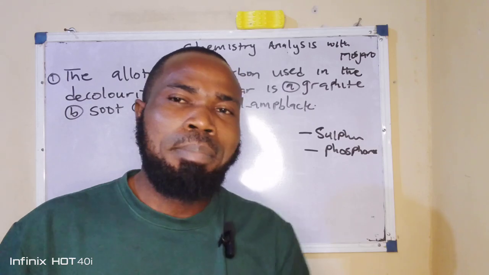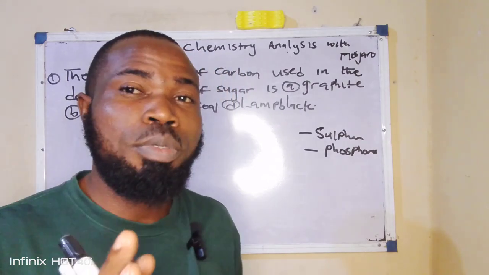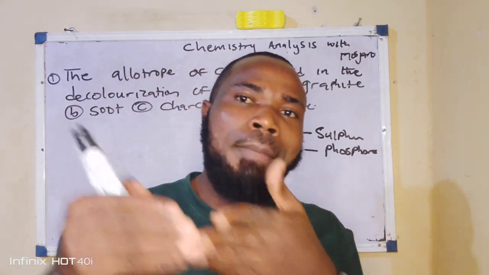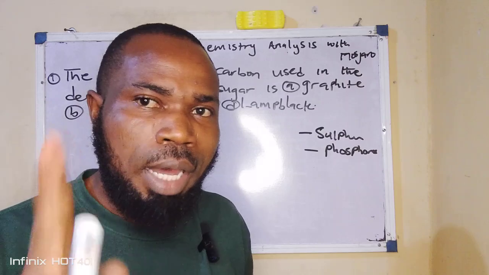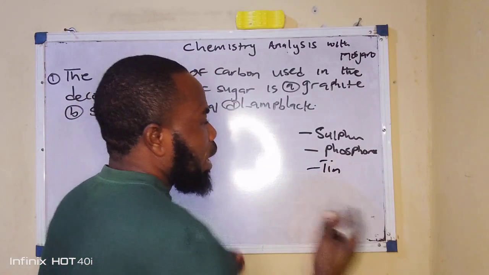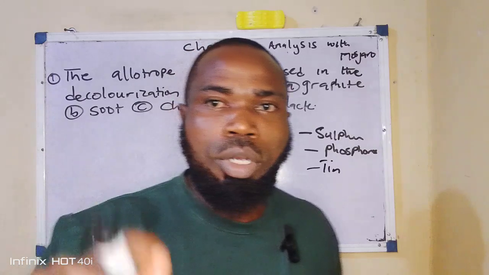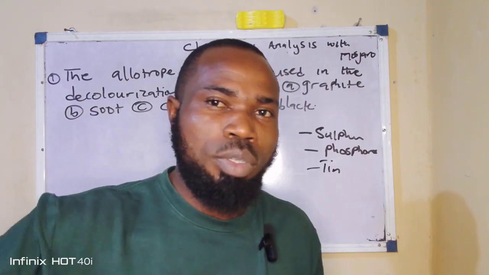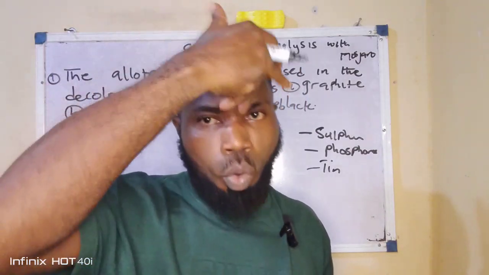Now, there is a metal that exhibits allotropy. Allotropy is usually found among non-metals, but there's a particular metal that does exhibit allotropy. What metal is that? That metal is tin. So they can ask you in the exam which of the following metals exhibits allotropy. Now, let's go back to our question.